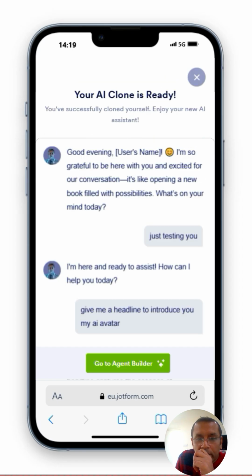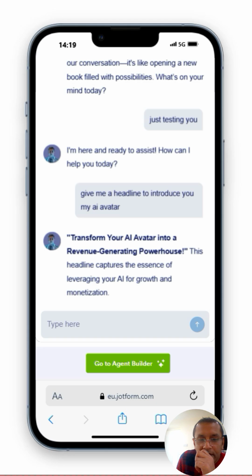Okay, I've tested it out a little bit. I've asked a few questions. I want to see what happens next. I'm more interested if I can activate voice or phone with this. That would be quite an interesting use case. Let's go to Agent Builder, see what happens.